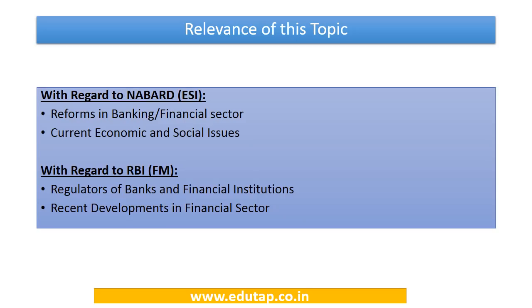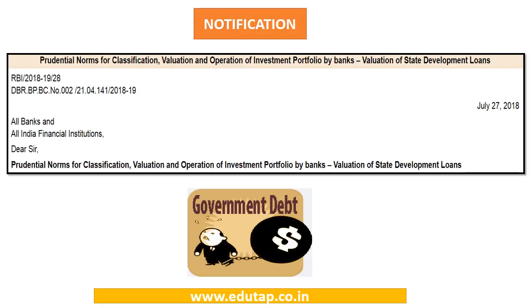Now before proceeding forward, let us look at the relevance of this topic with respect to our examination. For NABARD, this can be linked to the ESI portion under the topics reforms in banking financial sector and current economic and social issues. And in RBI, this can be linked to the finance and management portion with regard to the topics regulators of banks and financial institutions and the recent developments in financial sector. So let's start with the first notification.